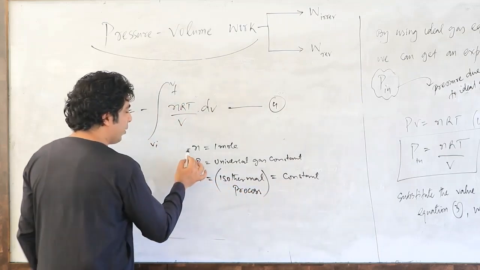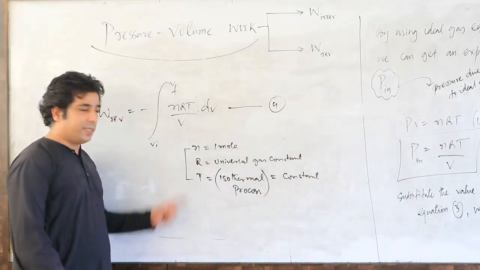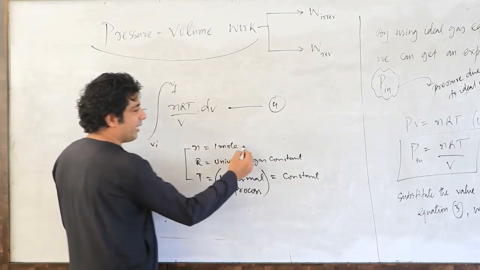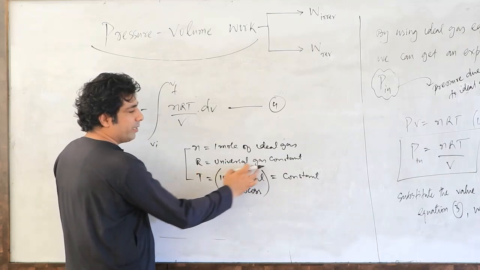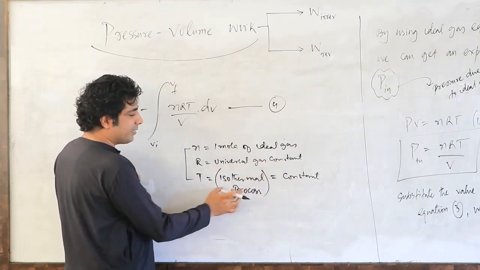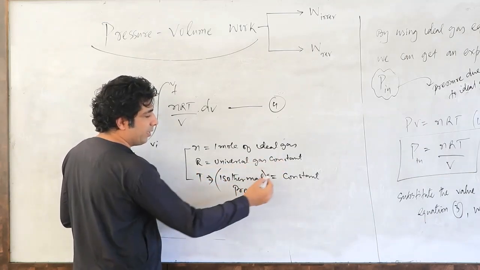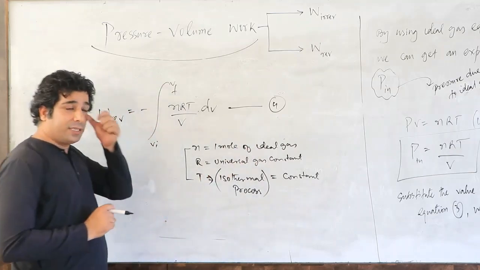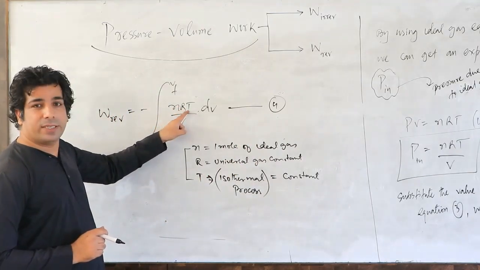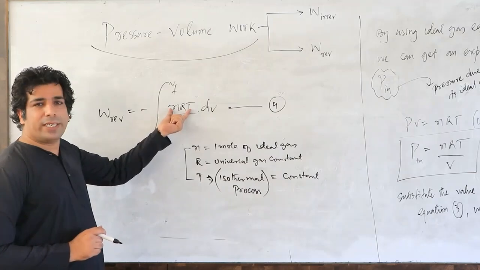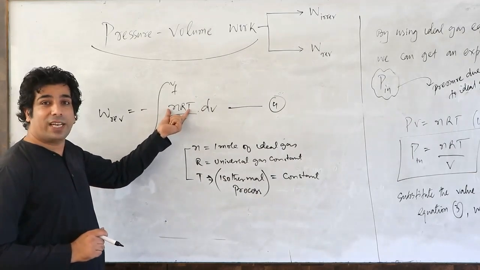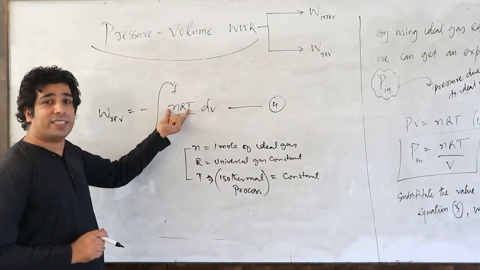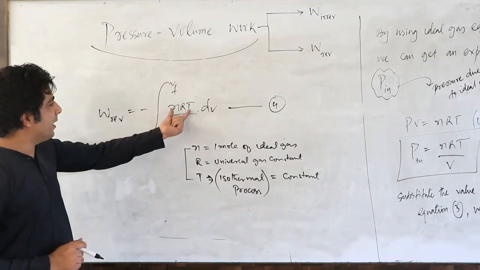So all these 3 quantities are constant. Number of moles, we have 1 mole of ideal gas, so it's constant. R is a universal gas constant. T is, let us suppose the process is isothermal, that means temperature will be constant. So these 3 things are constant. Constants are not integrated because they have a fixed value. So there is no integration for the constant nRT. Okay, so let us take them out.